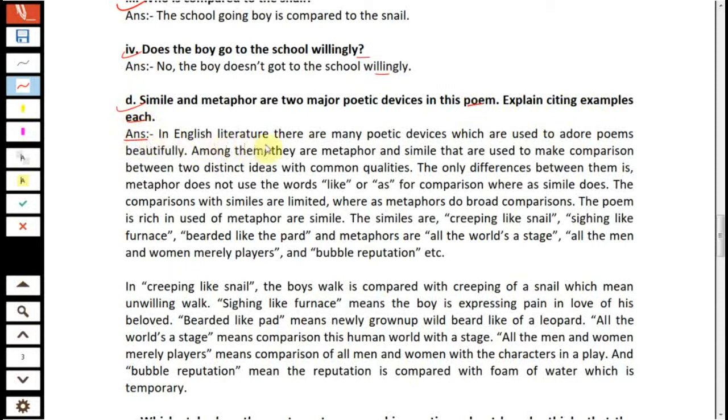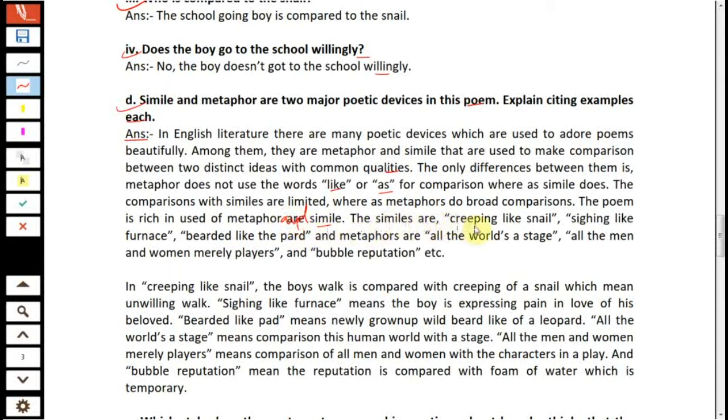In English literature, there are many poetic devices which are used to adorn poems beautifully. Among them, there are metaphor and simile that are used to make comparison between two distinct ideas with common qualities. The only difference between them is that metaphor does not use the words like or as for comparison, whereas simile does. The comparisons with similes are limited, whereas metaphors make broad comparisons. The poem is rich in use of metaphor and simile.